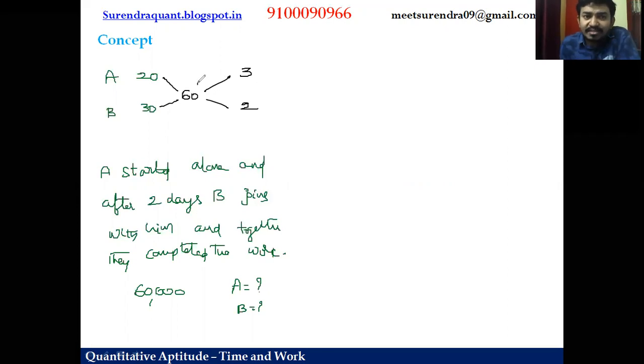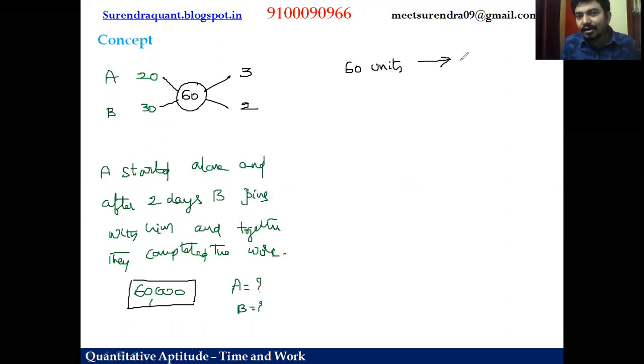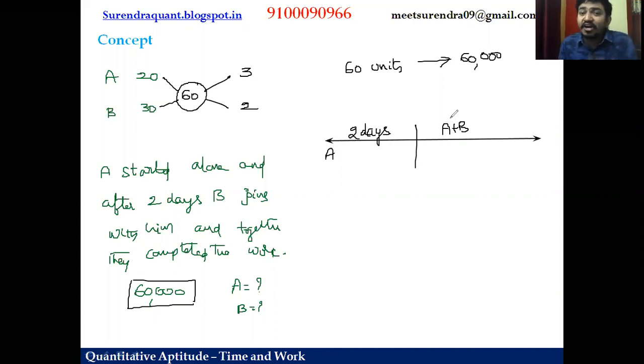But the total units are 60 units. And to finish those 60 units, they were awarded 60,000 rupees. Now, please keep in mind that for 60 units of work, they got an assignment for 60,000 rupees. Now, our job is, what is the share of A in that work? What is the share of B in that work? So, friends, if I make a small situation like this, where A started alone and worked 2 days, but later on, A and B worked together because B joined A, and they continued to finish the work. So friends, what is the work done by A and B?